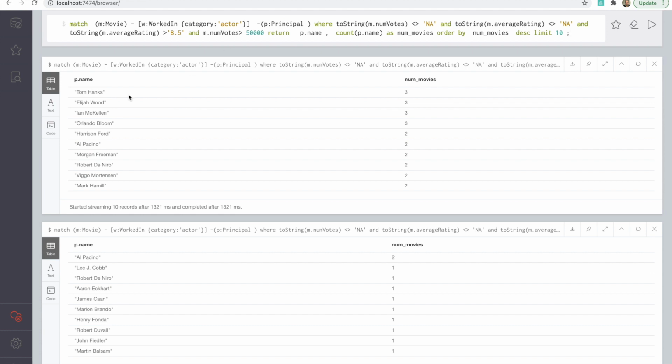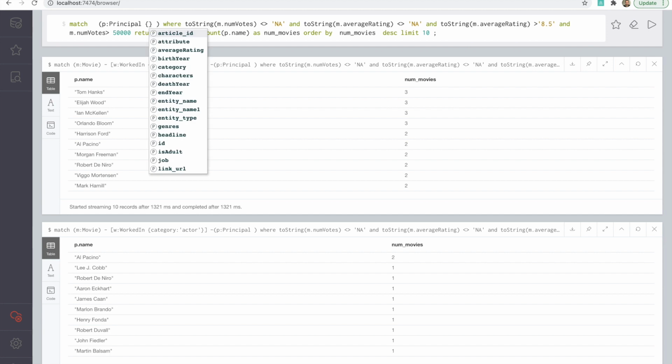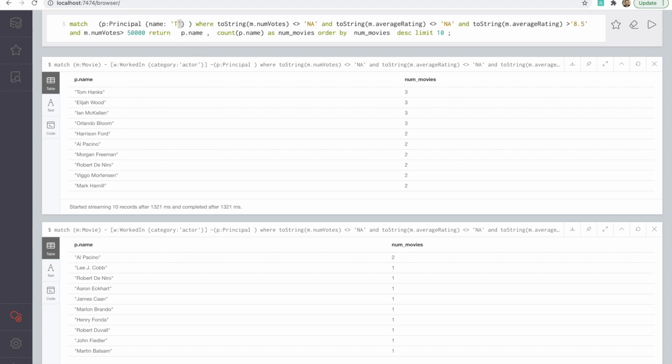And yeah, so let's take an example of Tom Hanks, and let's try to find all 3 movies in which Tom Hanks has worked that have this particular criteria. So I'll just modify this query here itself. So we are interested in finding those movies. So I'll put a condition on the principal, and I'll say, okay, name of principal should be Hanks.